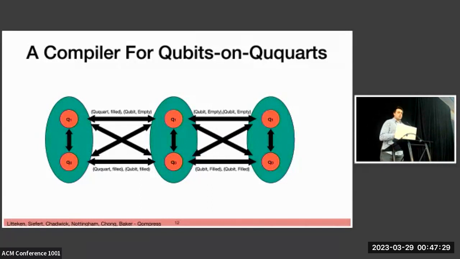So we expand mapping and routing algorithms for qubit only computation by developing an expanded physical interaction graph. So we consider each physical device to contain 2 qubits with connections as we show here.